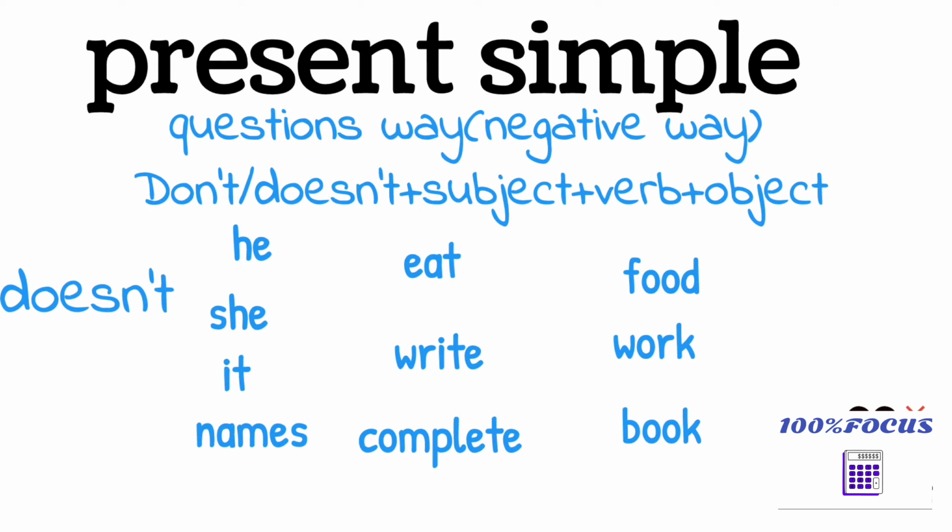We have to use do for I, you, they, we and plurals. Does for he, she, it and any name. The rule we have to keep in mind: I, you, we, they, plurals means we are going to use do not. And for he, she, it, any name, we are going to use does, doesn't. Is that clear?